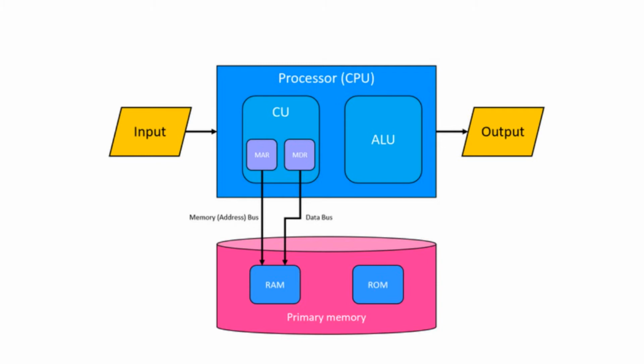So the reason for transferring the data to RAM is that it is easy and fast to read data from RAM as compared to reading it from the hard drive.